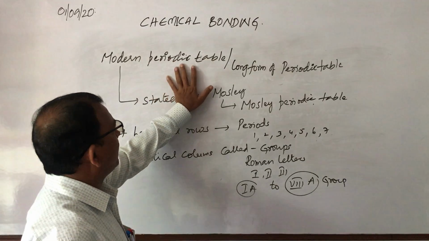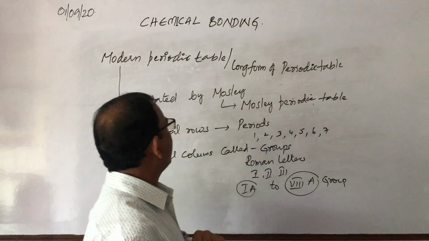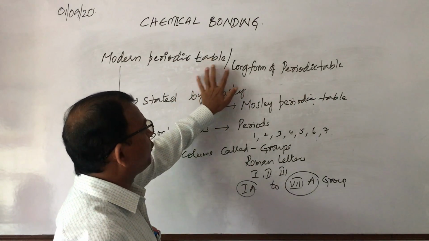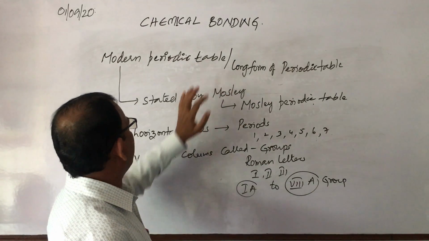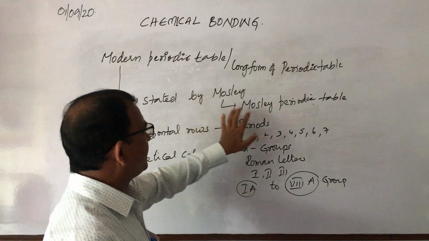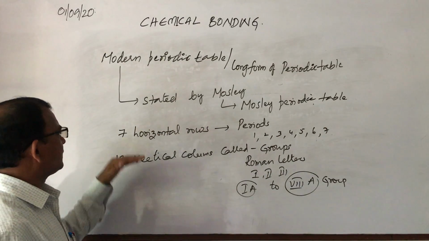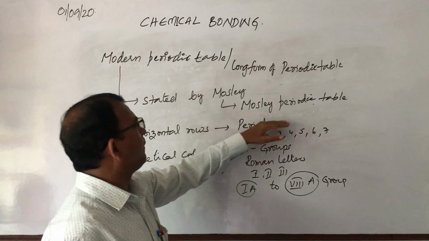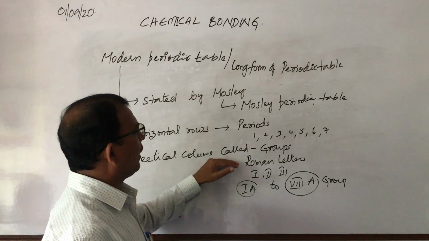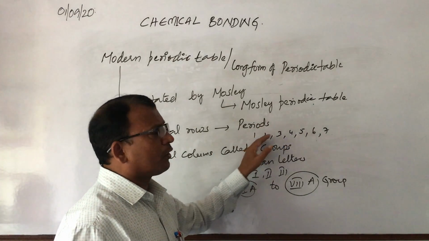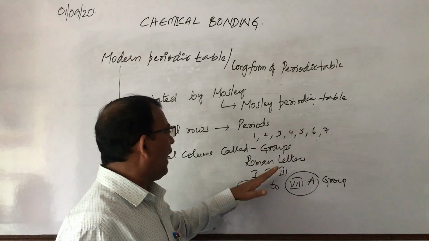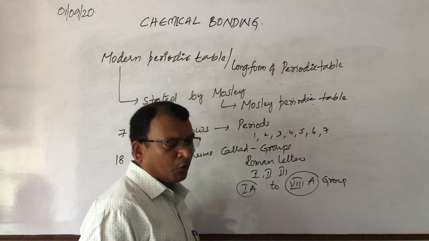So the modern periodic table is also known as the long form of periodic table. It is also known as the new form of periodic table, and this periodic table was stated by Moseley, hence it is also called Moseley's periodic table. So Moseley's periodic table consists of 7 horizontal rows called periods and 18 vertical columns called groups. Periods are denoted by numerals 1, 2, 3, 4, and so on, and groups are denoted by Roman letters.